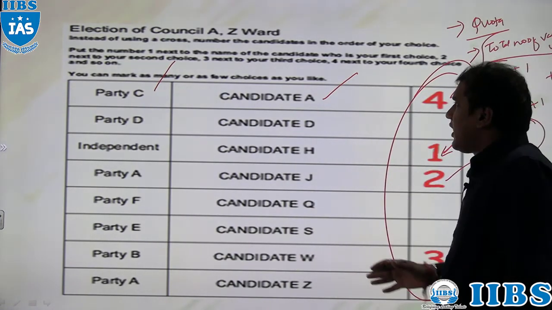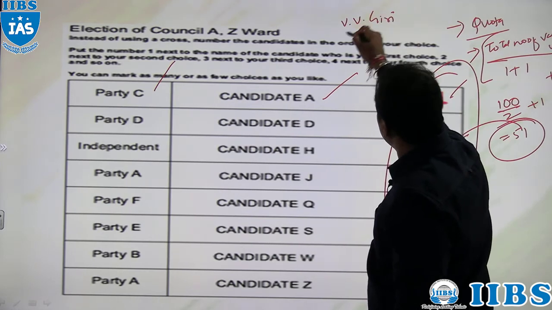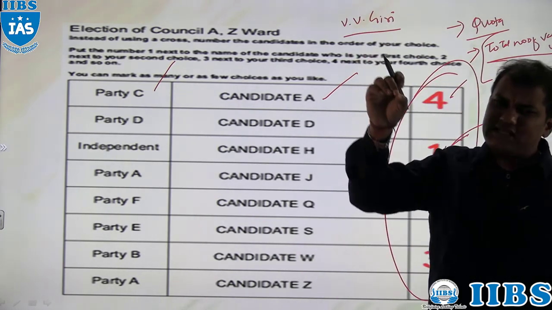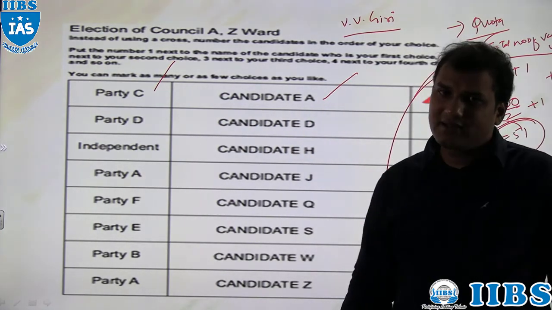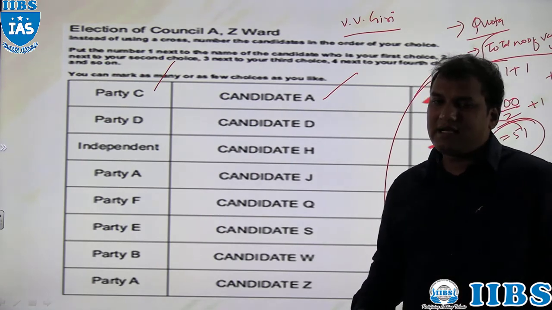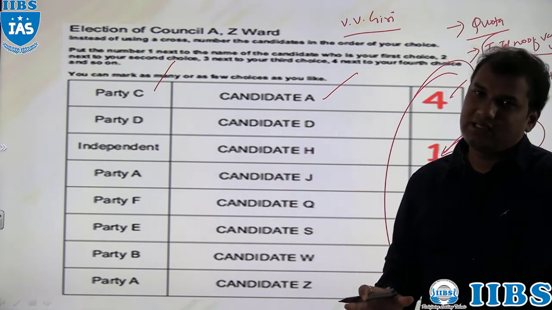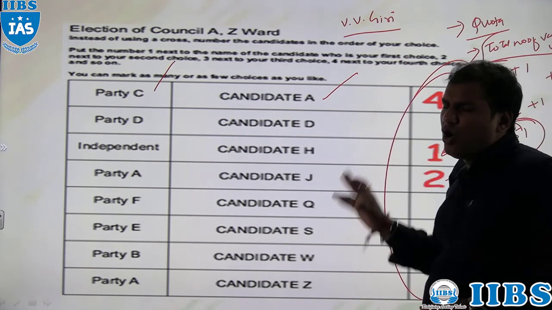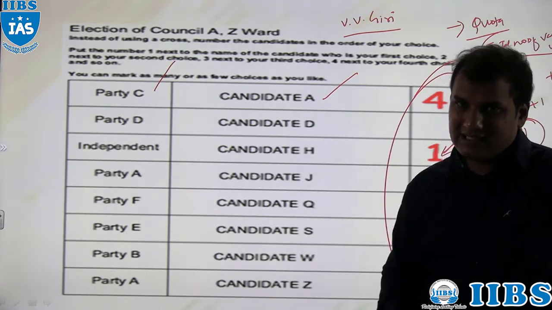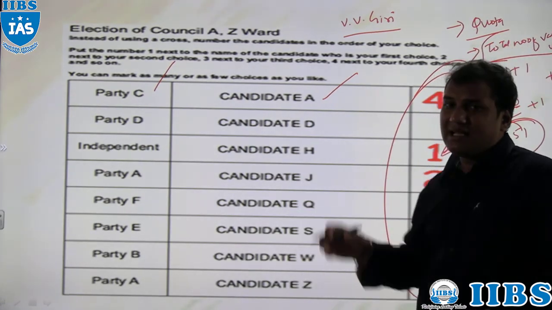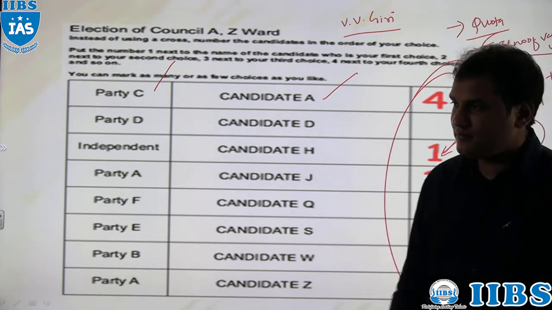Till now there has been only one President, V.V. Giri, who was elected as the President of India in the second counting. All the rest of the Presidents won in the first count only. So it was only V.V. Giri who was elected as the President of India in the second count. So this is about the election method of the President of India.